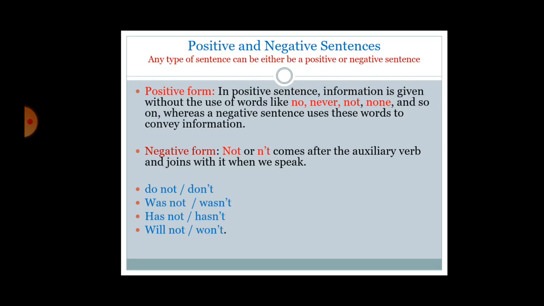Whereas a negative sentence uses these words to convey information. Negative form: not or the shorter form n't comes after the auxiliary verb and joins with it when we speak. Do not, don't, was not, wasn't, has not, hasn't, will not, won't.